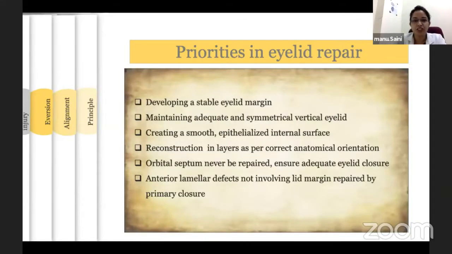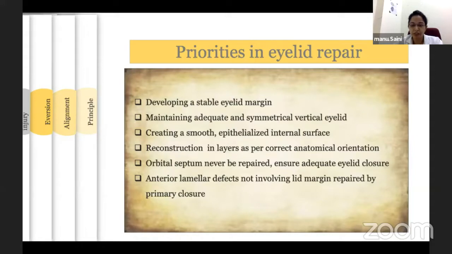Traumatic lid lacerations require a thorough and well-planned approach to provide the best cosmetic outcome. It should be aimed at developing a stable eyelid margin, maintaining adequate and symmetrical vertical height. It is desirable to create a smooth and epithelialized internal surface. In case of deep injury, reconstruction should be performed in layers as per correct anatomical orientation.